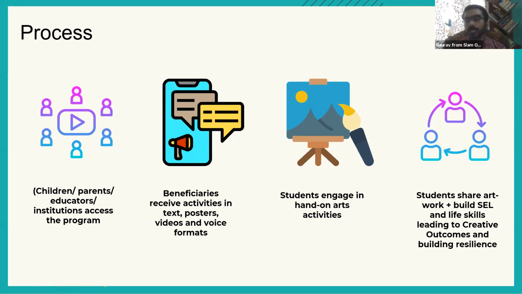These are 20 to 30 minute games that would engage children to practice their creative expression, as well as push children to think about their own well-being, and at the same time anchor the learning that is happening in the process. Children engage in doing that activity and then they share their artwork back to us. This is essentially what the process would look like. It's a very simple 4-step process.